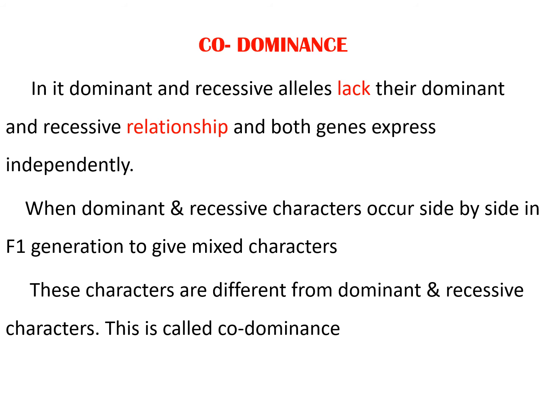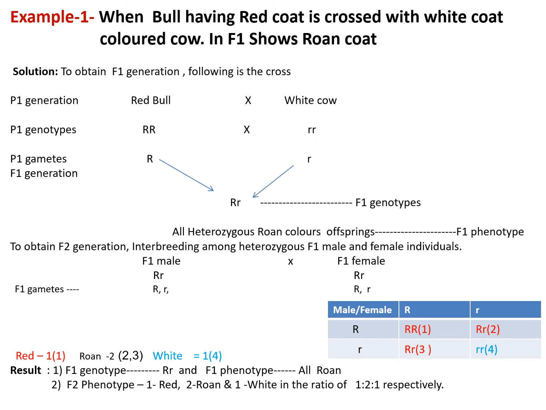Means in the F1 generation they show a mixed character. That example is found in the cross of a bull and a cow, as well as in the ladybird beetle. The example: when a bull having the red coat color is crossed with a white coat colored cow, the genotype is capital R for red coat color and small r for the white coat color.